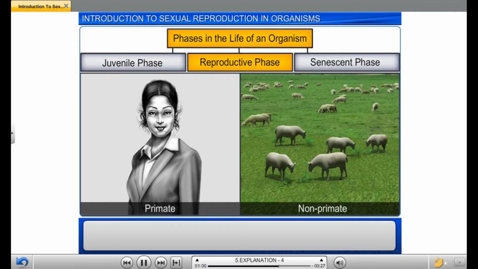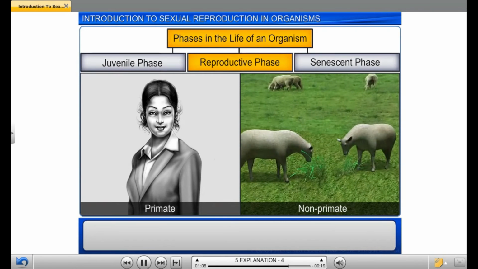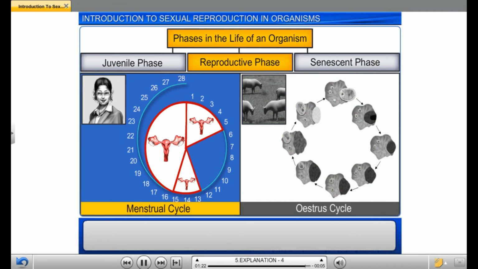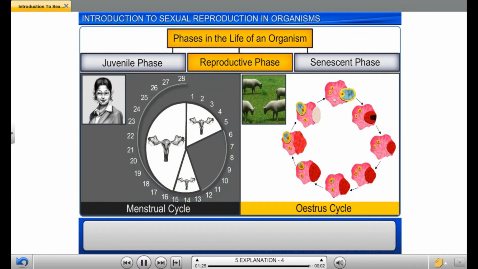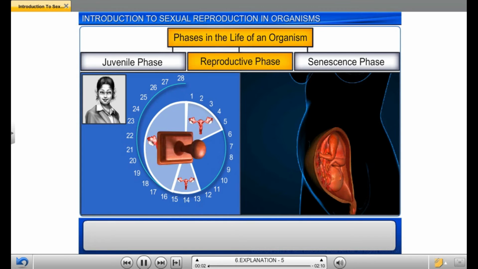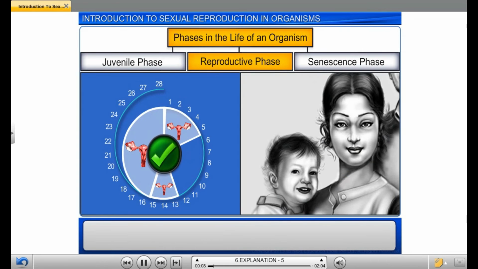Moreover, females of all placental mammals, including primates and non-primates, demonstrate cyclical changes in the activities of their ovaries and accessory ducts, as well as hormones during the reproductive phase. Known as the menstrual cycle in primates and the estrus cycle in non-primates, these cycles stop once the female becomes pregnant and resume after the female has given birth to offspring.